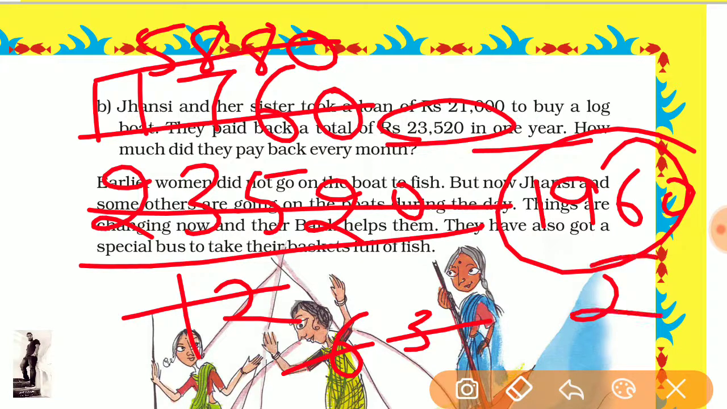So this is the amount, 1,960 rupees per month she paid for the loan. Okay, and tell me, if the question is reversed in another way, then how will you get it?